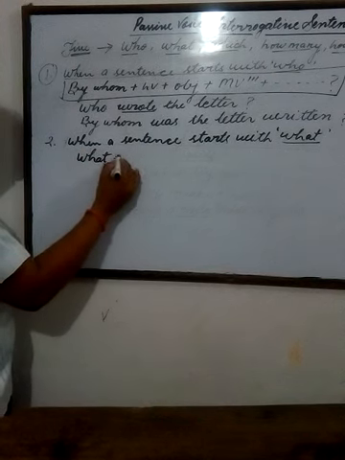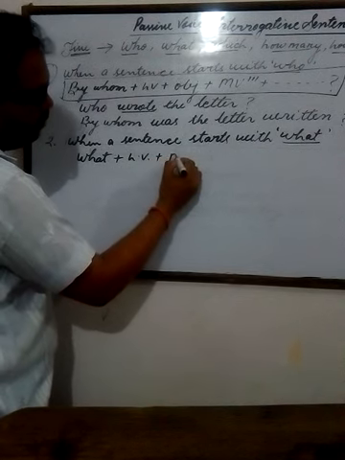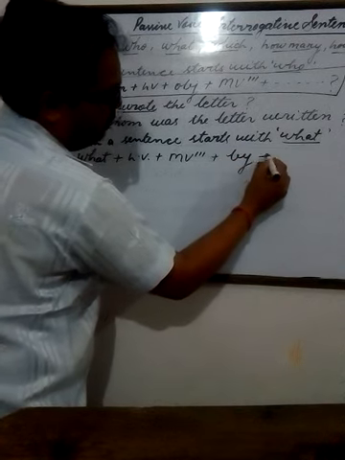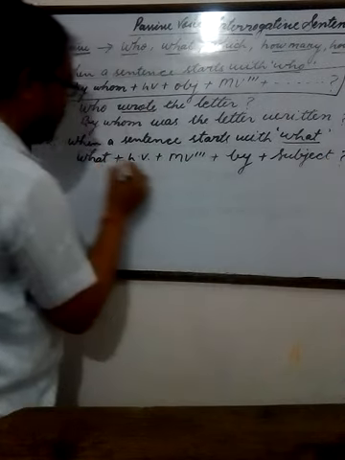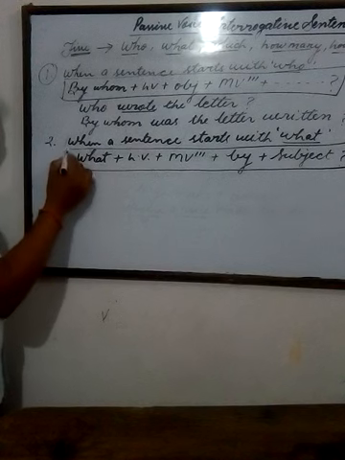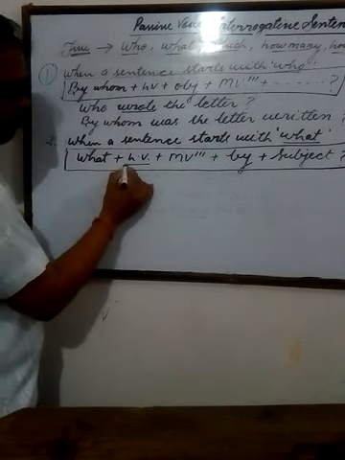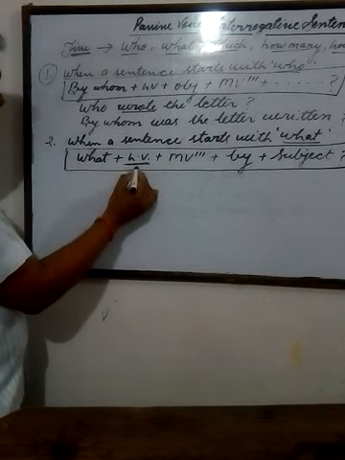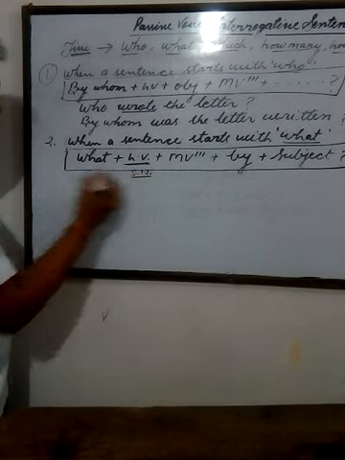What will be the structure? What, helping verb, third form of the main verb, by plus subject. This is the structure of the sentence which starts with what. Important point is that in this sentence complete helping verb is written here, and helping verb generally is used in singular form. Singular number helping verb will be used here.